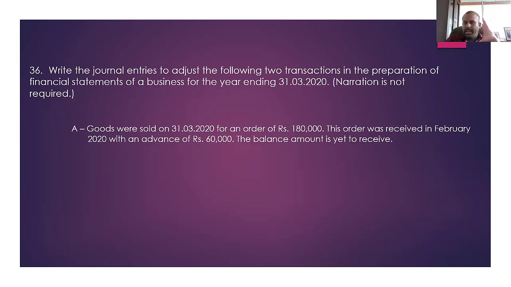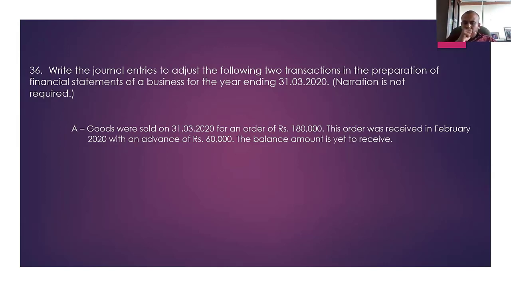You sold goods worth 180, but this order was received in the month of February. So by the time you received the order and the advance of 60,000, at that time it was a liability. What would have been the double entry when you received the 60,000? Cash account debit, advance received account credit. This advance received is a liability, right?